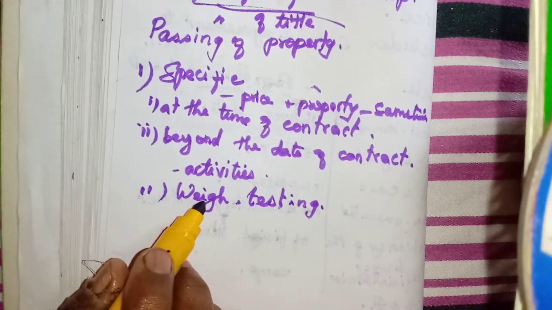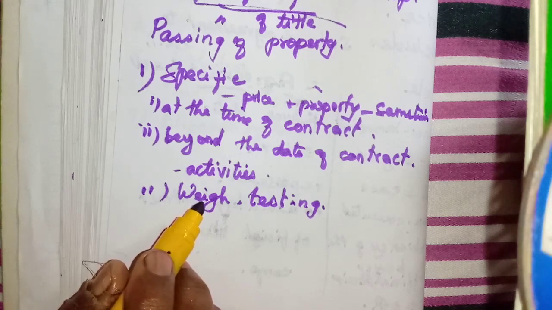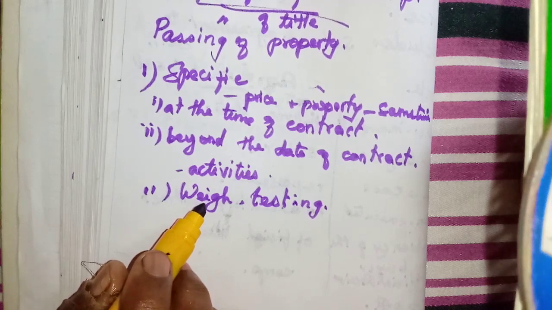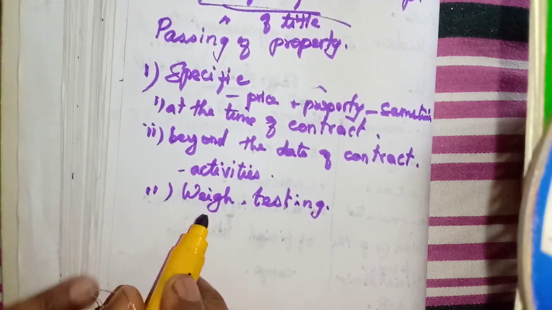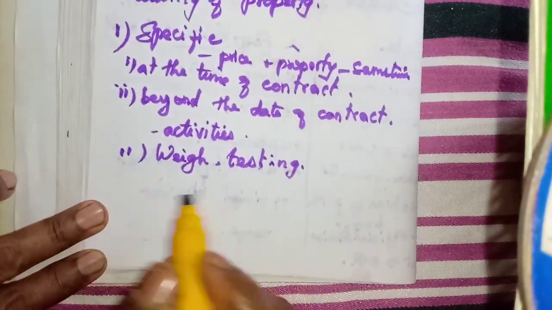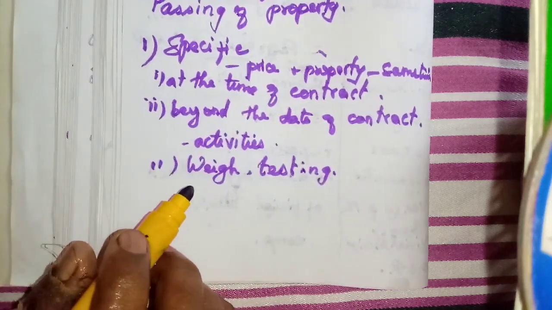They have to do some additions, or something has to be fixed to the particular product, or they have to attach some more parts. Then the delivery will take place beyond the contract, so the transfer of ownership also takes place beyond the date.